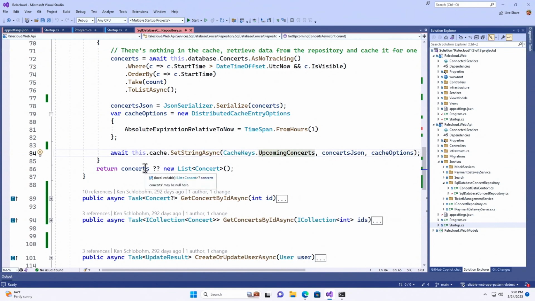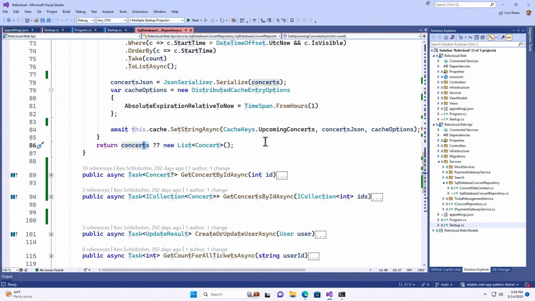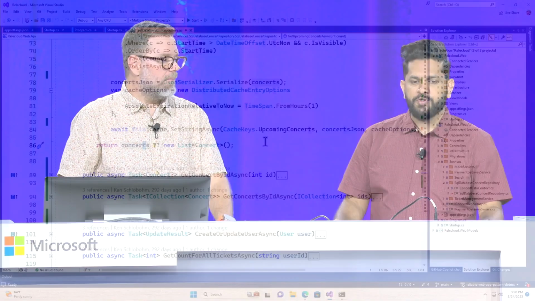Then put it back into the cache by using SetStringAsync with that key, and then return it. So essentially, check the cache. If it's there, use what's in the cache. If it's not there, grab it from the database, pop it into the cache, and return it. Pretty straightforward. Yeah. Cool. Awesome. So we'll go back to the slides.